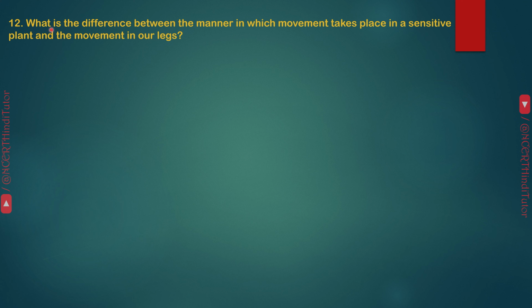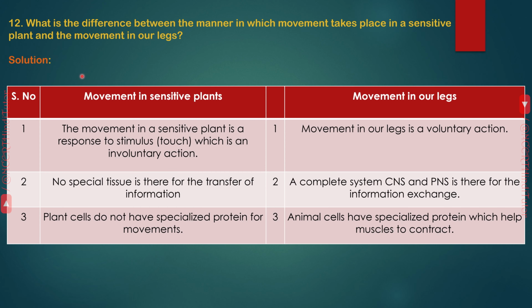Question 12. What is the difference between the manner in which movement takes place in a sensitive plant and the movement in our legs? Answer. Movement in sensitive plants: the movement in a sensitive plant is a response to a stimulus, that is touch, which is an involuntary action. Movement in our legs is a voluntary action.